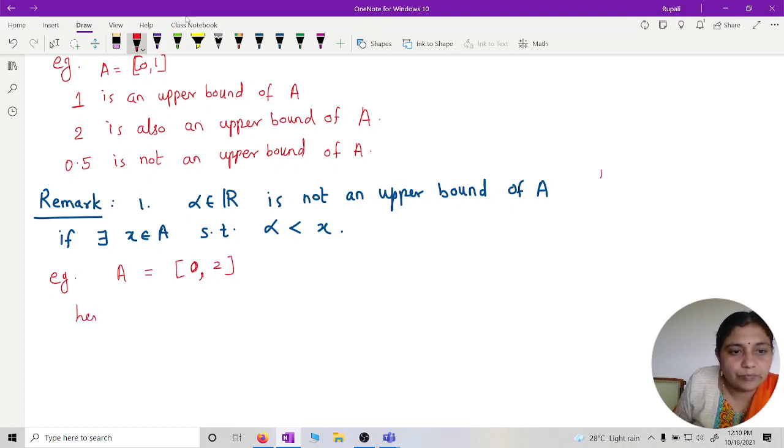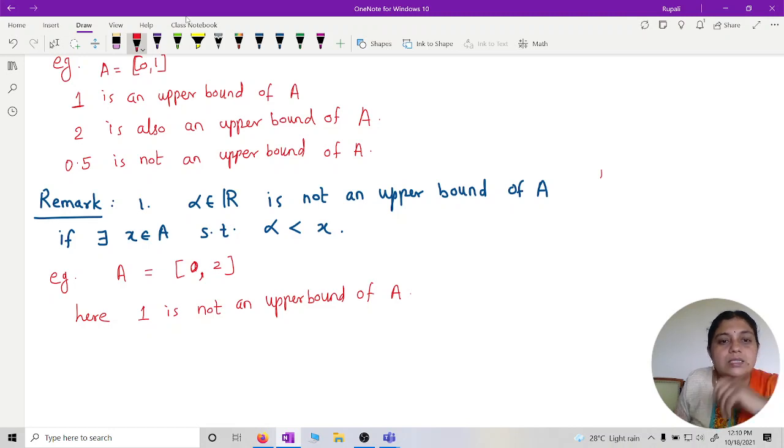So here 1 is not an upper bound of A because 1 is strictly less than 2. 2 belongs to A and 1 is strictly less than 2. So there exists an element in A which is strictly greater than this 1. Therefore 1 is not an upper bound of A. Is that okay? Upper bound of A and not an upper bound of A. Understood? Okay. Second remark.